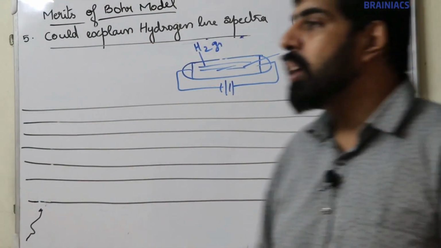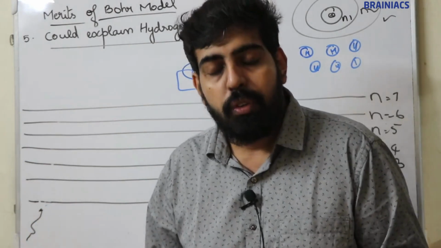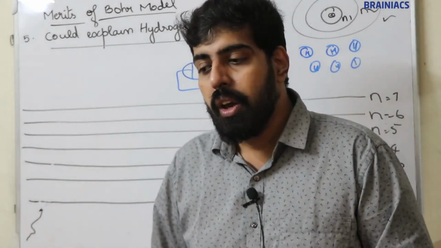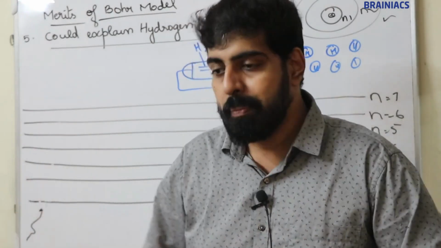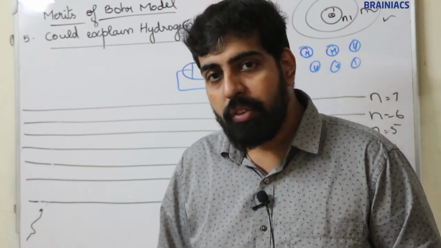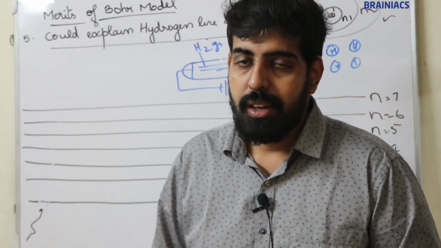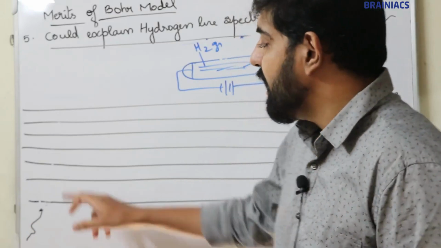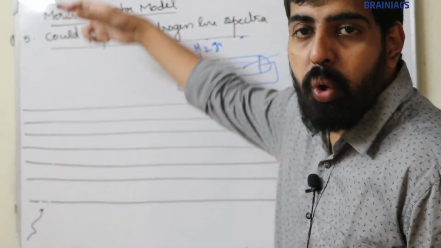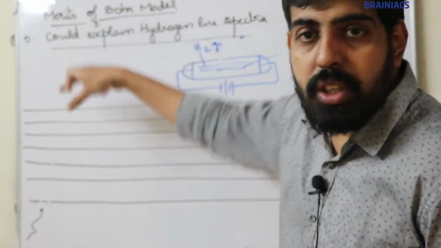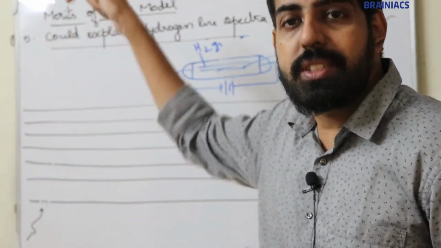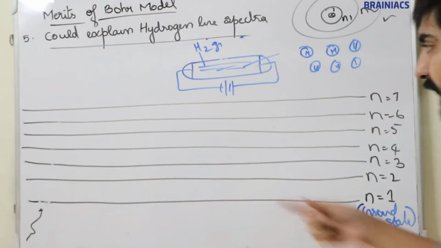For example, if you go to visit your uncle from your home, after visiting, you have to come back to your home, right? Same way, here the electron absorbs energy and moves to a higher energy level, but it should come back to its normal ground state or home level, that is n is equal to 1.